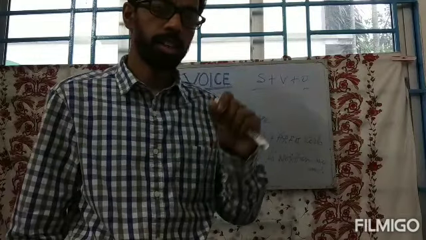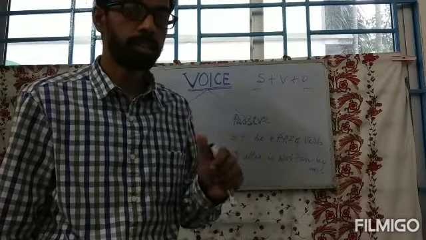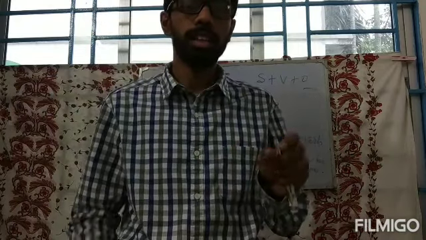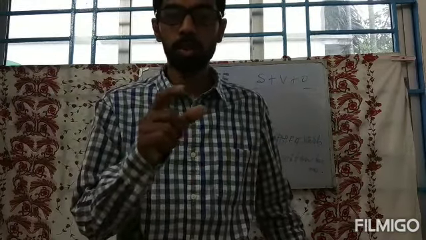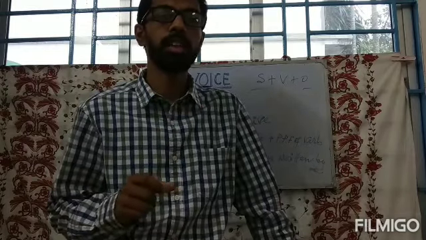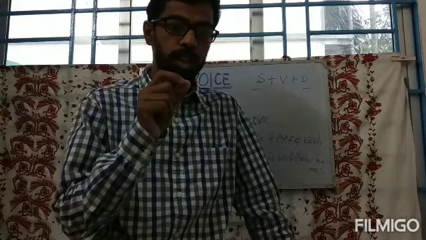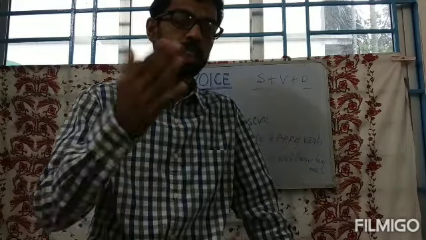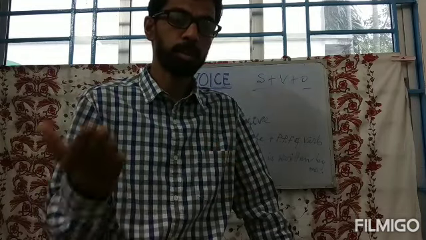Ram is playing football. This is a simple sentence. It has some parts and you have to know the names of the parts, so what the grammatical function of each part is. Here you have to find out the subject and object in order to change the voice from active to passive.